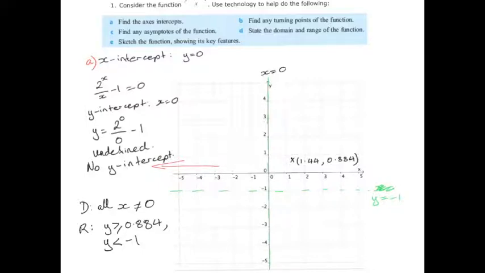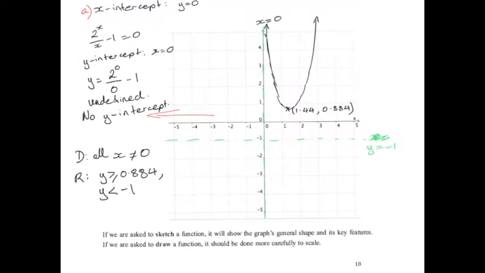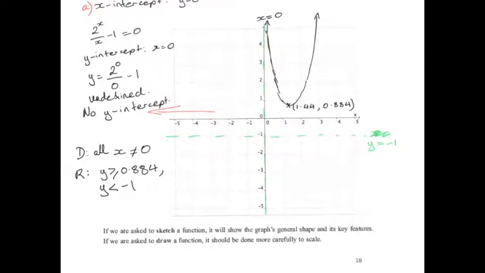And now that we've found all those things, we can sketch the function showing its key features. So by looking at your technology version that I've shown previously, the shape of the function is something like this, but then it goes up quite steeply. So that's the top bit. And then the bottom approaches this horizontal asymptote and then stays pretty steep until it then goes downwards and approaches this vertical asymptote.